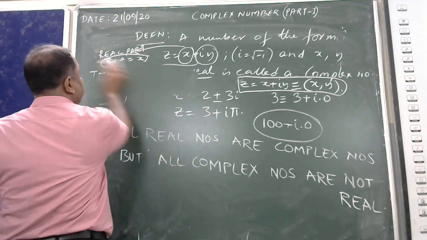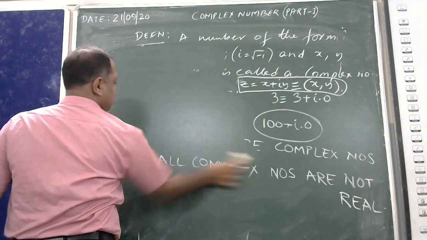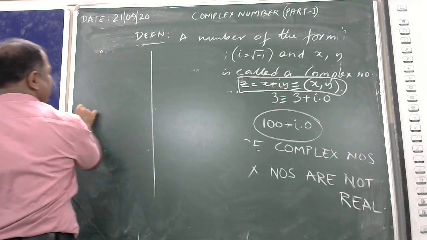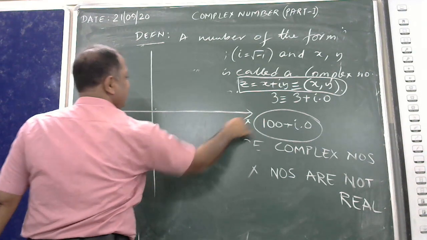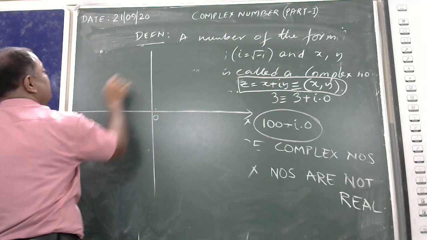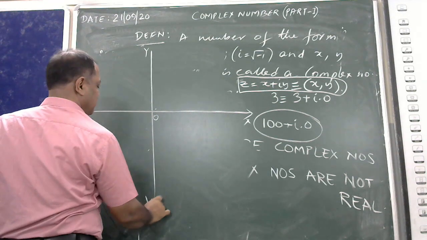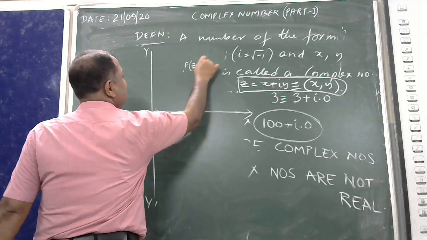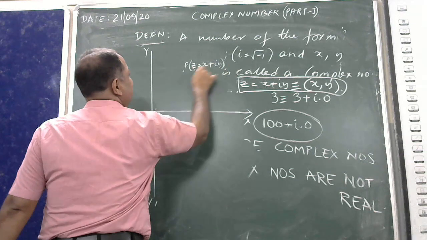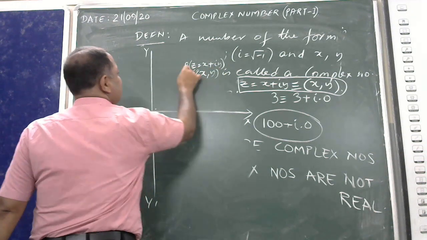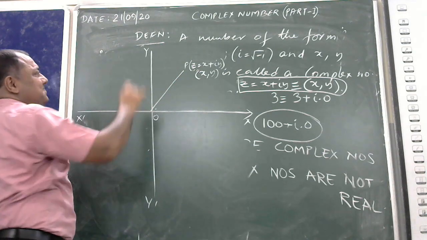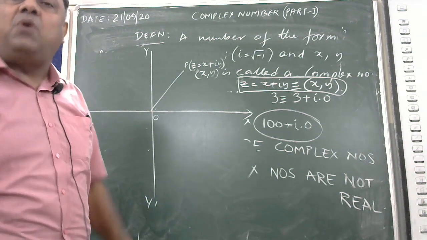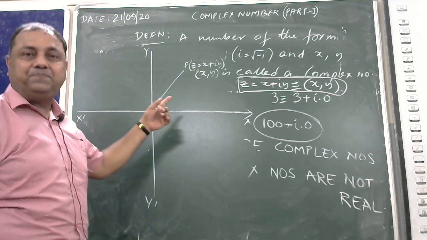This is how we proceed. P is a point whose coordinate is x comma y.